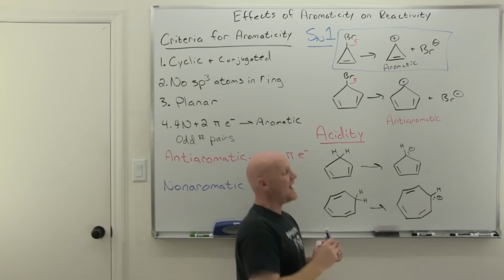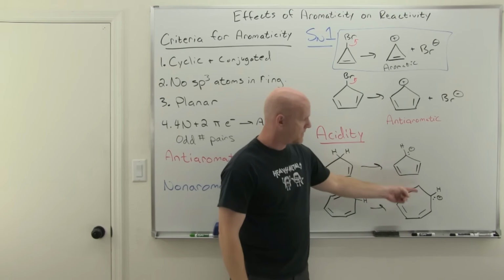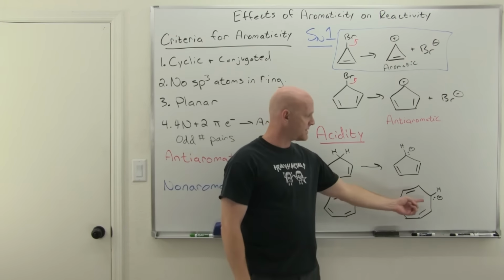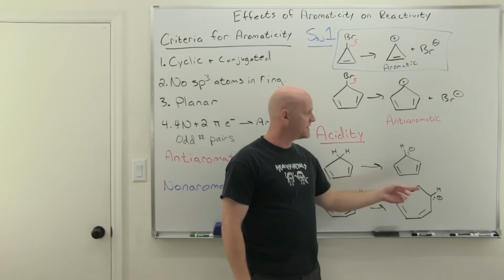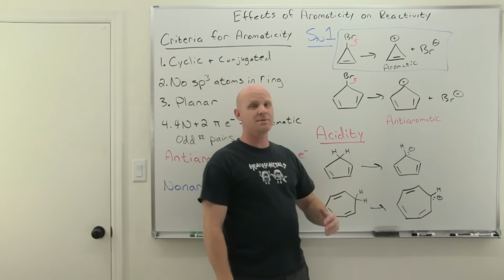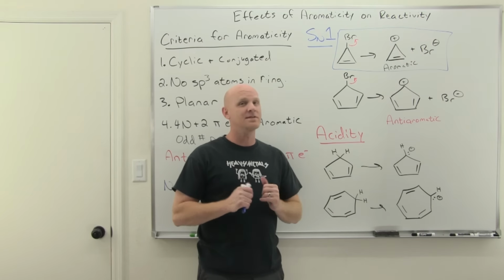And again, if we didn't know anything about aromaticity, we might look at this and be like, okay, they're both allylic. Okay, but I can definitely tell I'm going to get more resonant structures with this one than I am with this one with the additional pi electrons. And so this should be the more stable conjugate base. But again, it's not simply about resonance now. Aromaticity is the important factor.